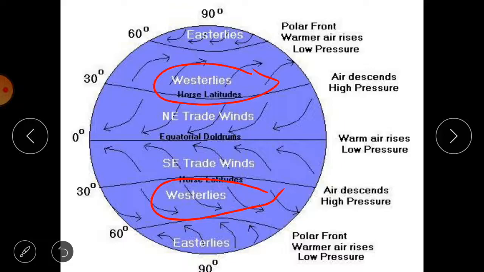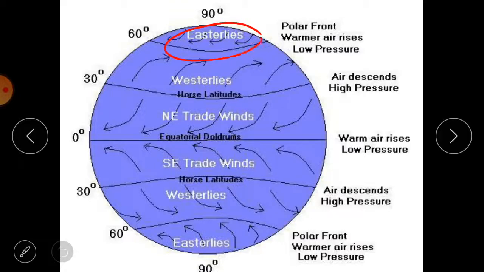The winds blowing in the polar regions are known as easterlies in both the northern and southern polar regions. So there are trade winds, westerlies and easterlies in both hemispheres. These are the planetary winds.